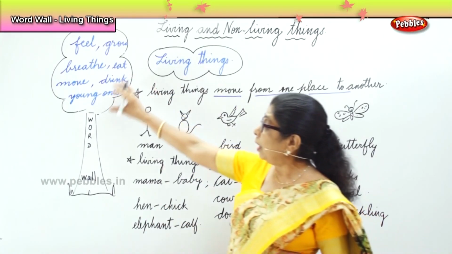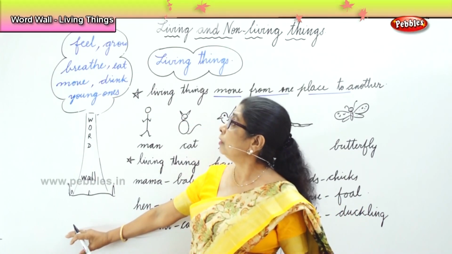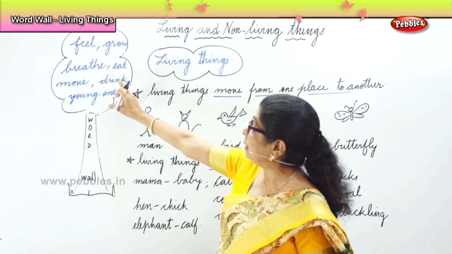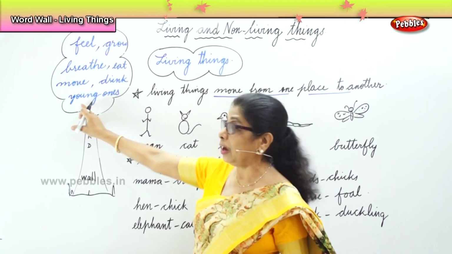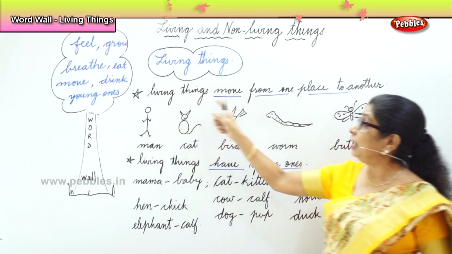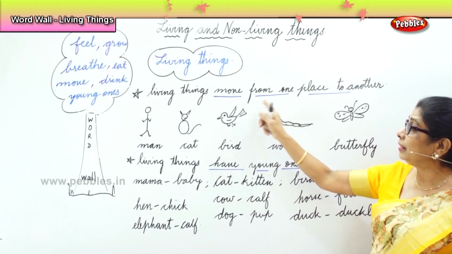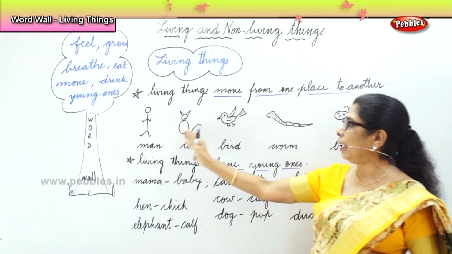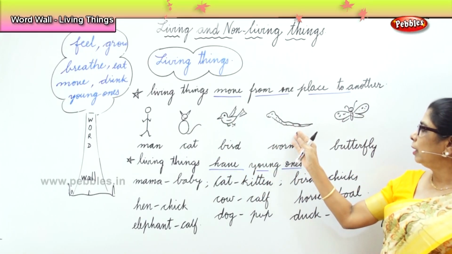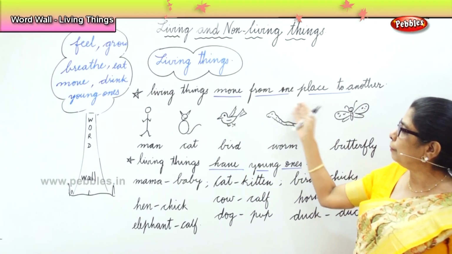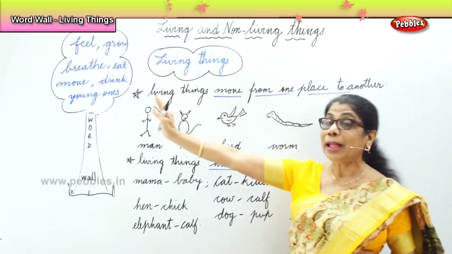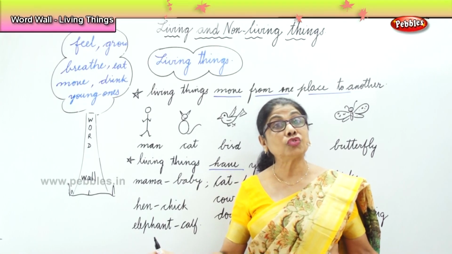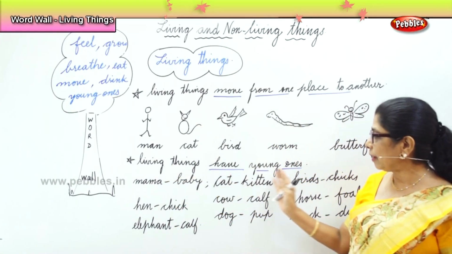So, word wall you have to learn. You have to learn the spelling of feel, grow, breathe, eat, move, drink, have young ones. This will help us in our writing of sentences. Living things move from one place to another. Man, cat, bird, worm, all these can move from one place to another, but the tree can only sway in the strong breeze. Living things have young ones.